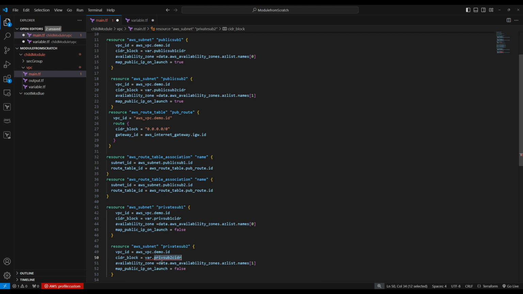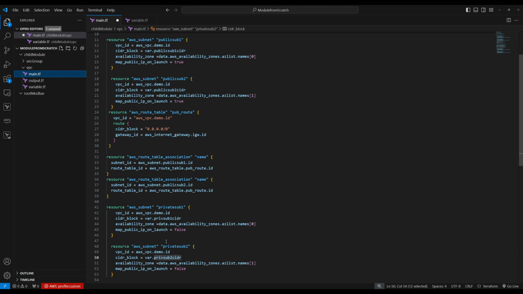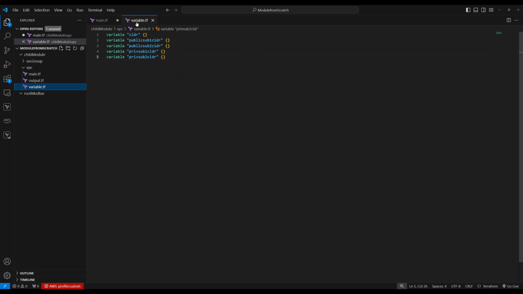Let's copy this one, go to variable, Control C. Now variable, paste it. Now just align. So we have created public subnet and private subnet. The same way you can create a data subnet in a different availability zone. So I'm just going to leave it right here. We have created the resources and put variables right here.